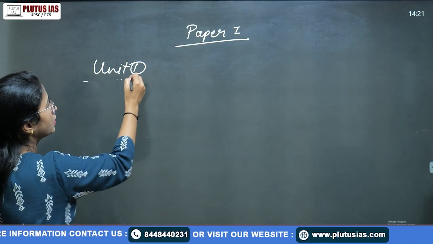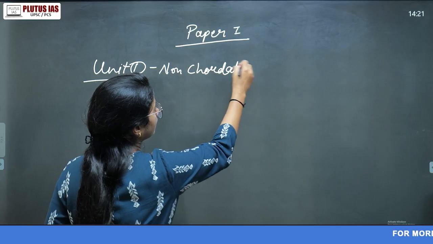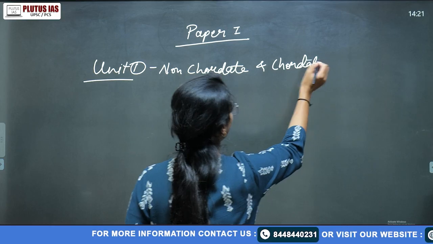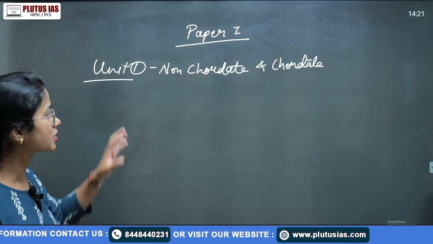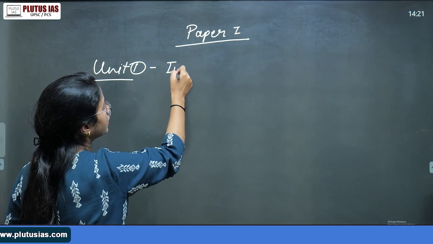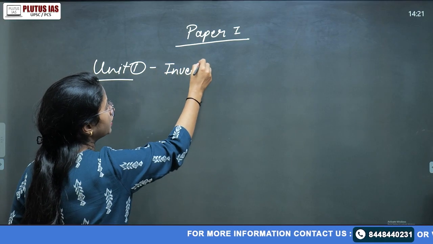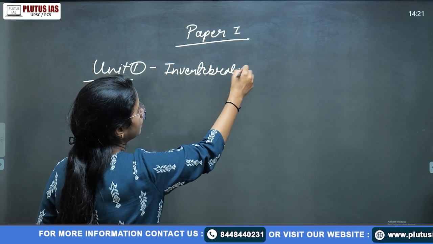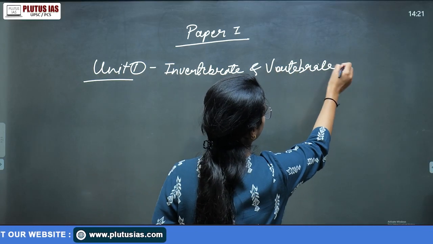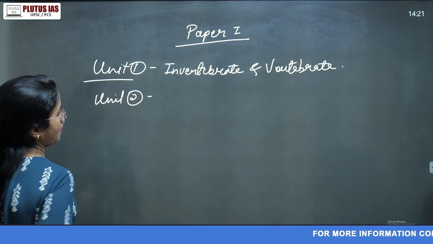The unit one is non-chordate and chordate, or better say invertebrate and vertebrate. Of course, this is how we are covering the terms of the syllabus. Now your unit two is ecology.